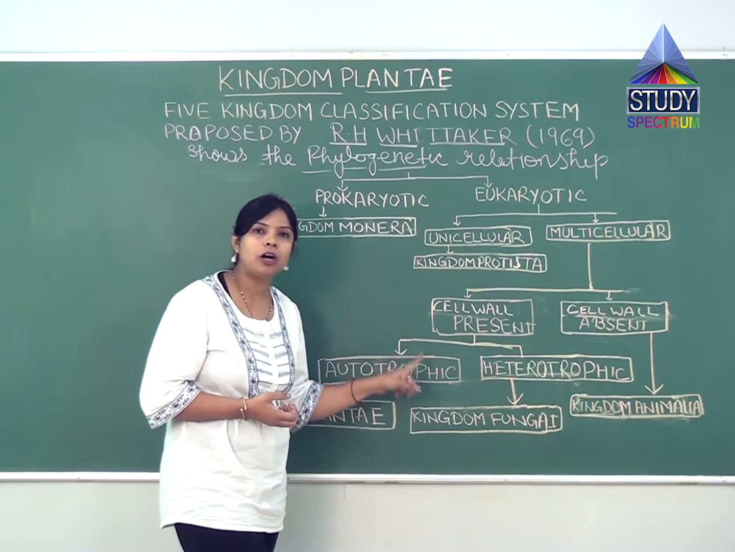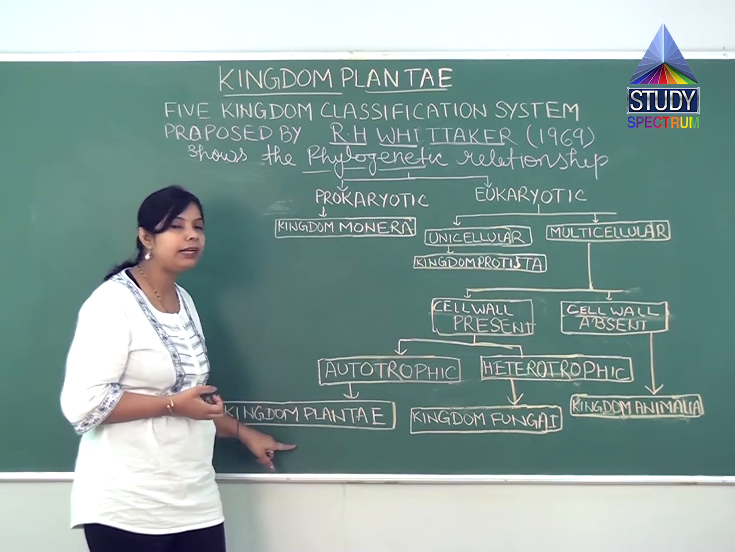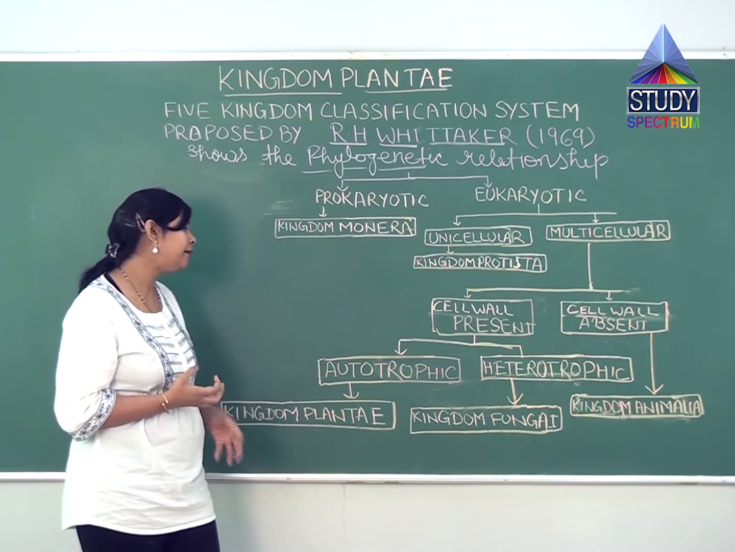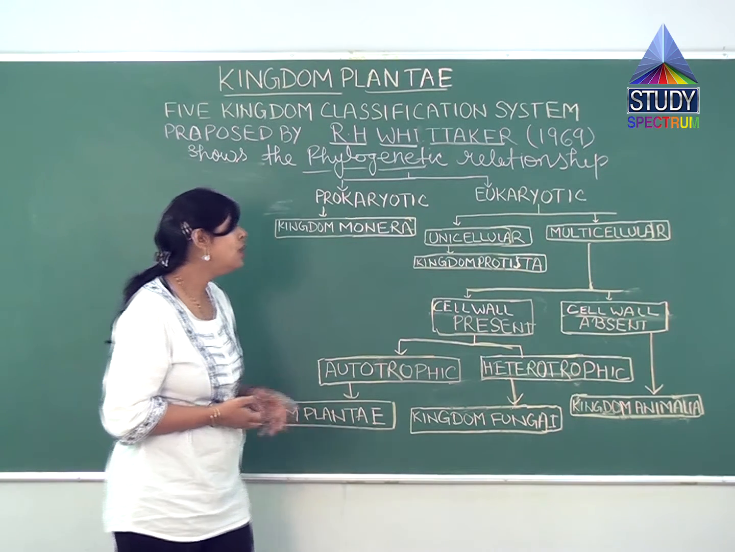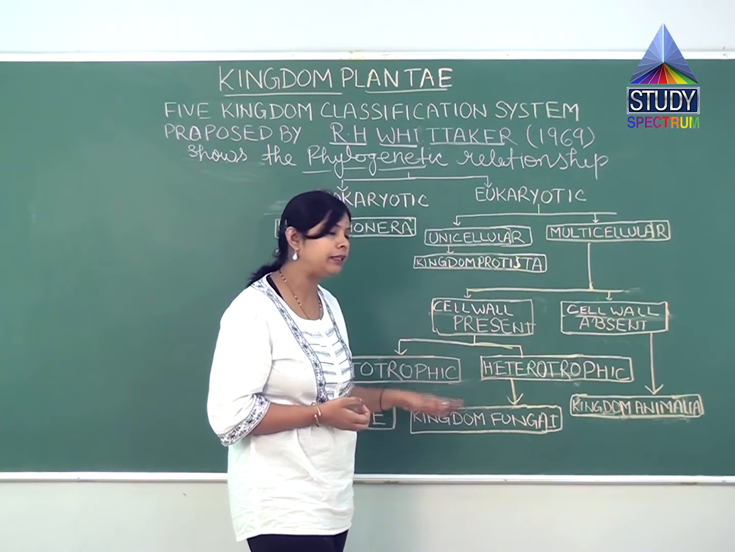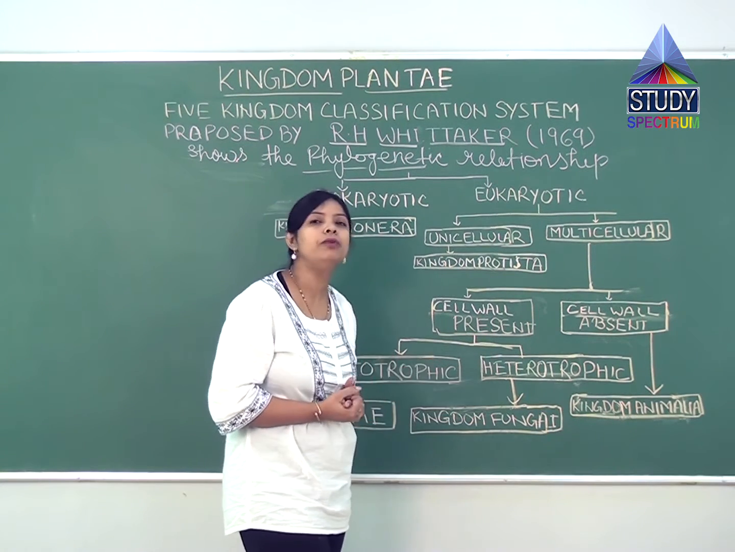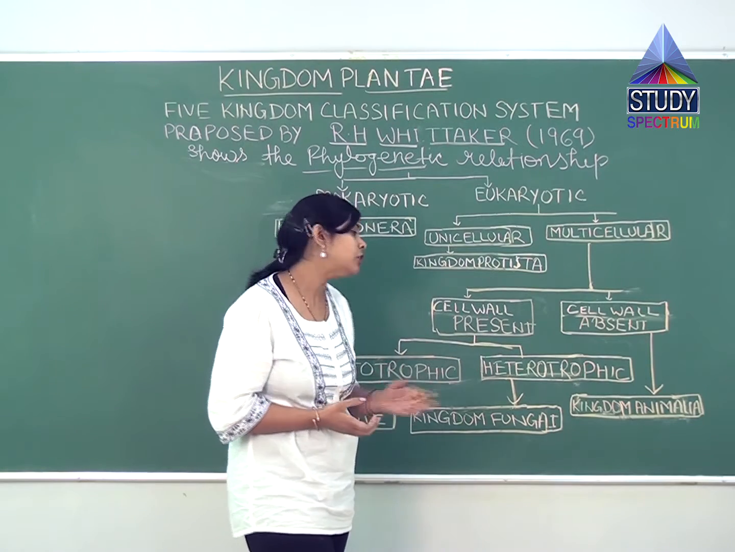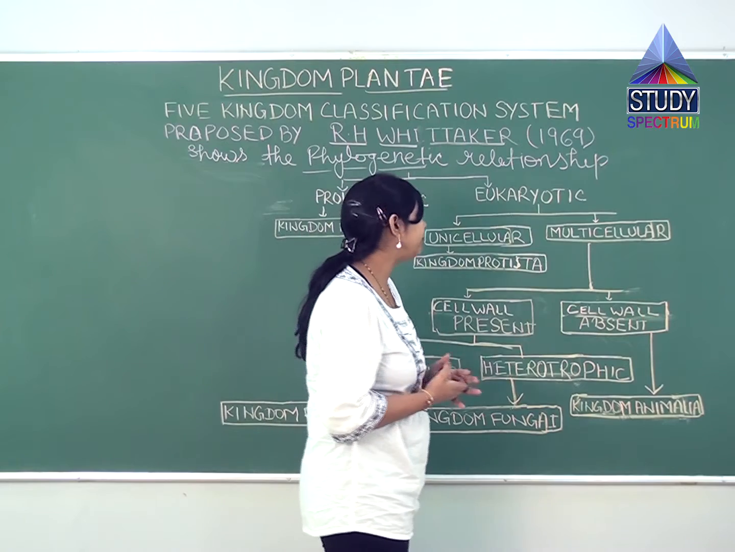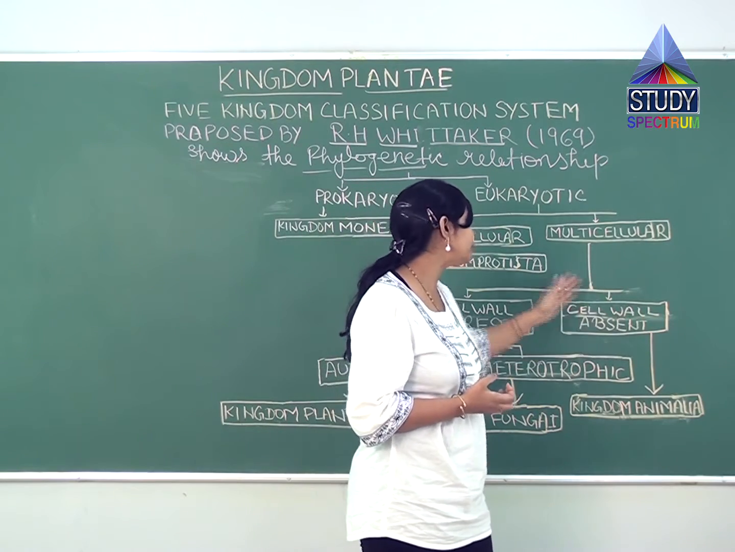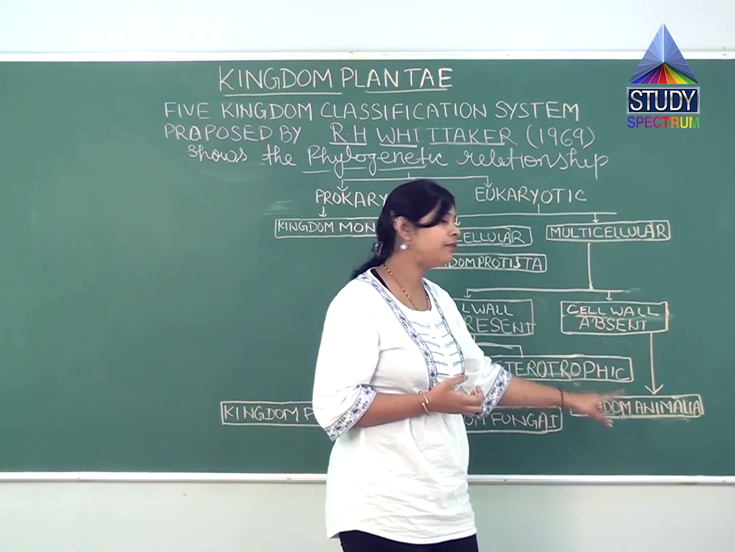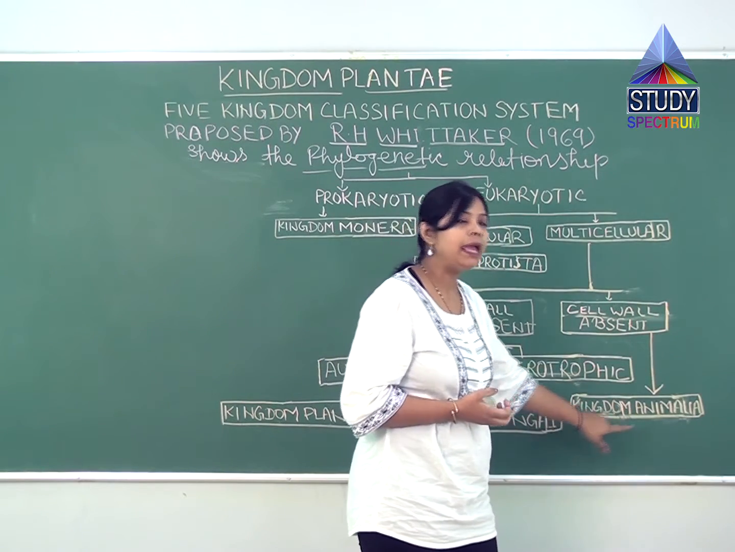If the organism is autotrophic, it will come in the category of kingdom Plantae, like we all know that all the plants can make their own food. Now, if the cell wall is present but chlorophyll is absent, the organism cannot make its own food. So they will be dependent on the plants, and the kingdom will be Fungi. But here we'll also check whether the cell wall is present or absent. What we have seen here, cell wall is absent. So the organism will come in the category of kingdom Animalia.